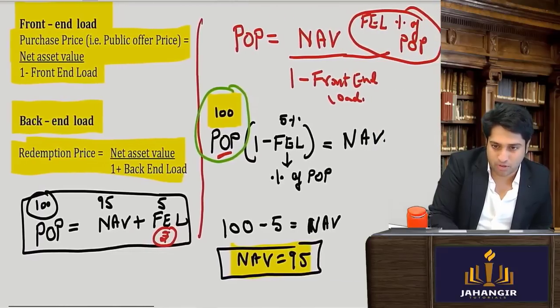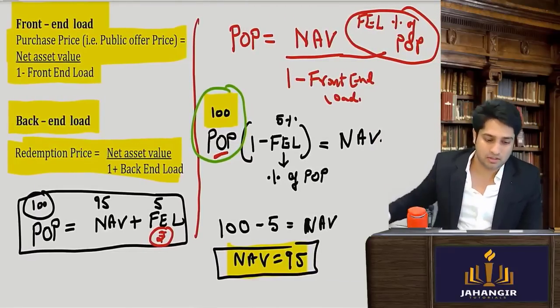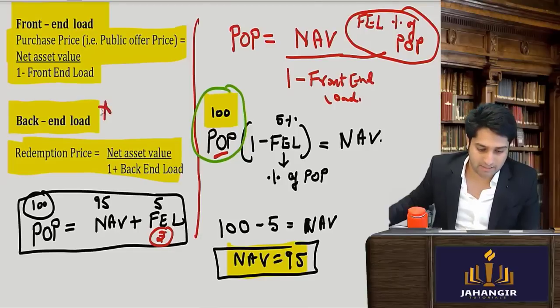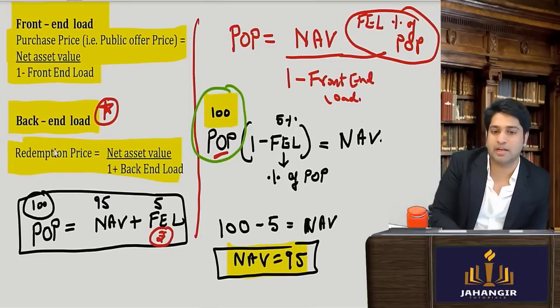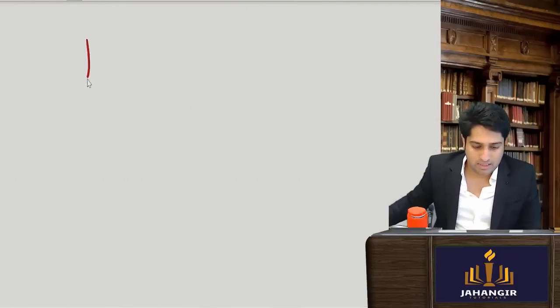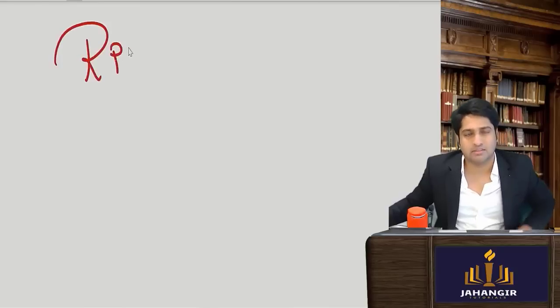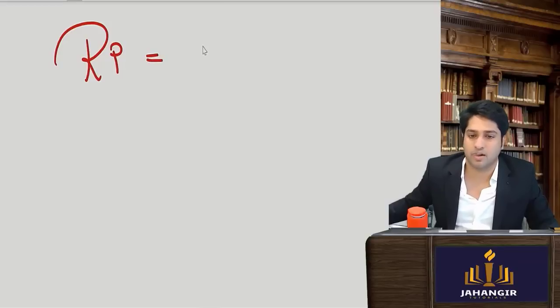Now I hope you all have understood, so you all should be able to derive the next one, that is your back end load. Now let us understand back end load. It's the redemption price, divided by this. Let's say redemption price, that is, on redemption how much money will I get. What formula have they given?